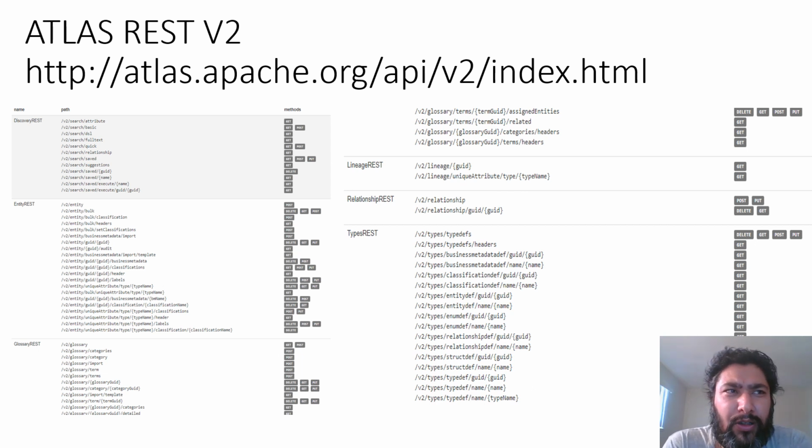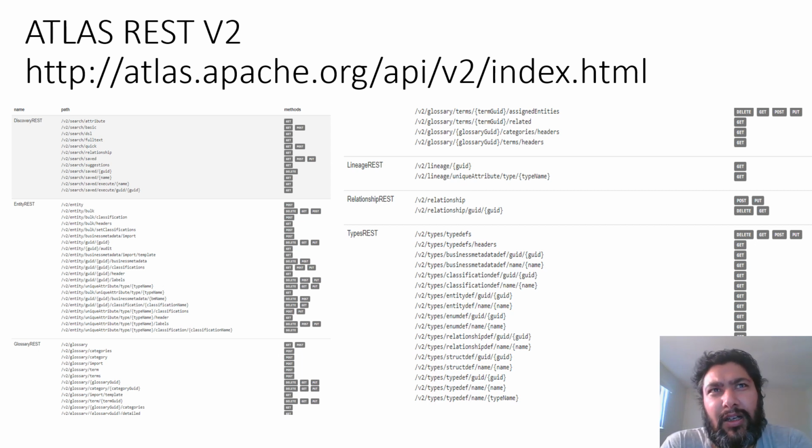Glossary is one more part of it, which covers how you categorize the data, what are the different items associated with it, what are the business meanings associated with it. If you want to inquire that part of data, you can use this. Lineage, as I discussed earlier, lets you see how the data is getting modified. You can get the entire path of how things are flowing. Because different forms of data can have relationships among each other, we have a set of APIs which help discover those relationships between data.